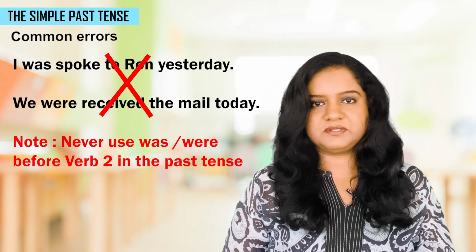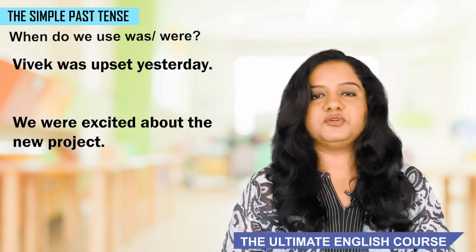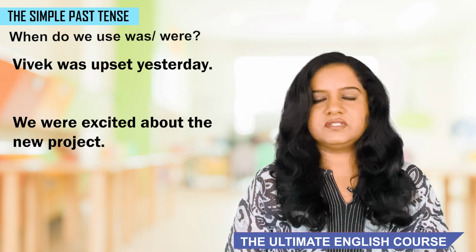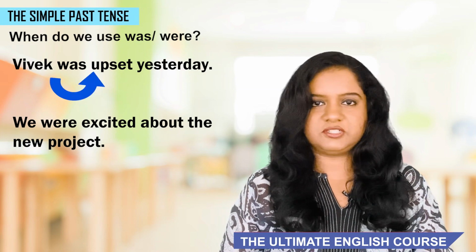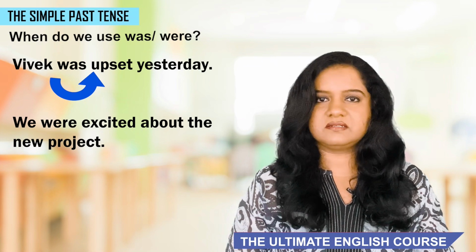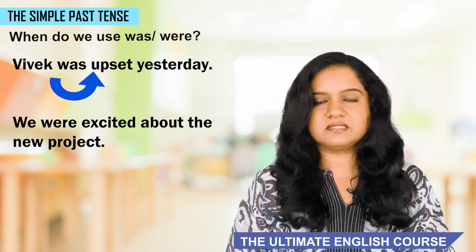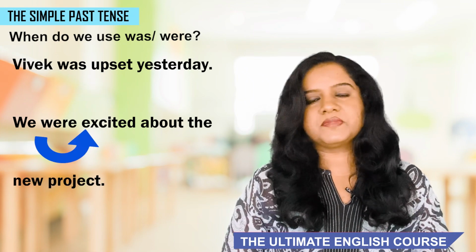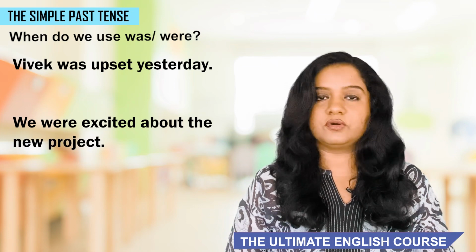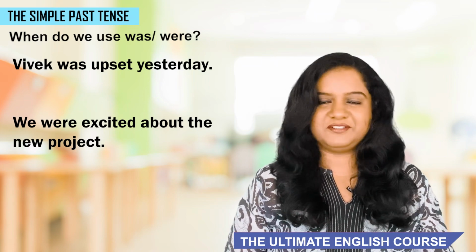Now let us look at these examples. Vivek was upset yesterday. We were excited about the new project. You can see that in these two sentences, there is no action. We are just linking the subject to some information about the subject. We are talking about the state of the subject. So in the first sentence, we are linking the subject Vivek to the word upset, that is a state. In the second sentence, we are linking the subject we to the word excited because that is a state. So when there are no action verbs in the sentence and we're talking about the state of the subject, we can use was or were. Hope that's clear to you.